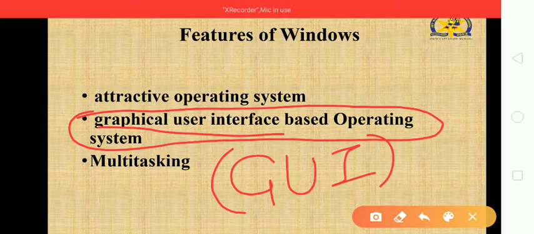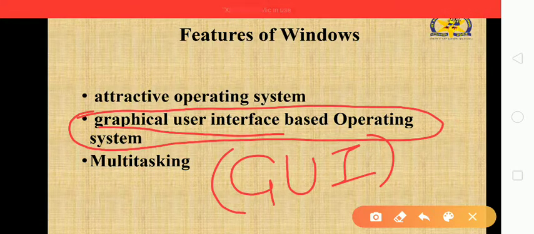But in a different operating system, if you want to access any application or software, you need to use a command. That means you need to type a command for the specific application, software, or service. But here you can use your cursor pointer. With the help of your mouse you can select different services, icons, and applications, that means software.